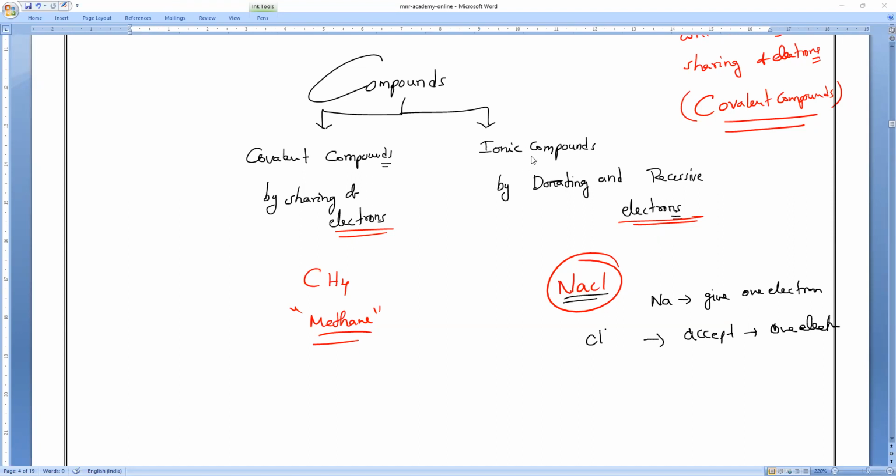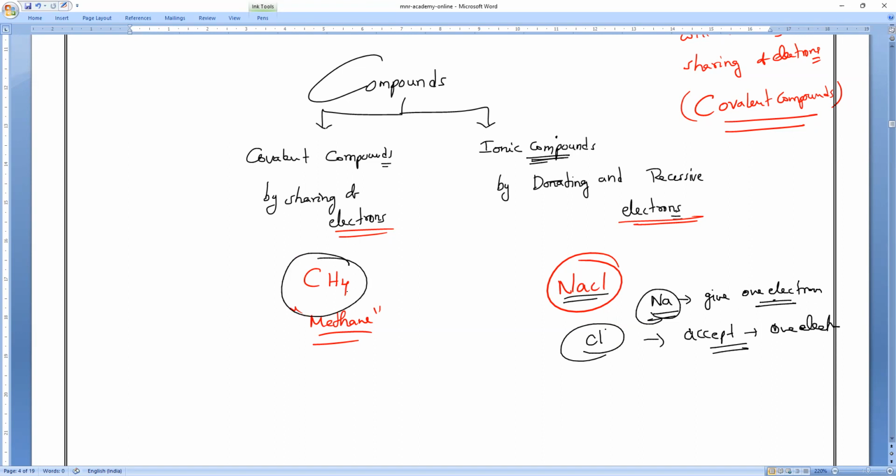So ionic compounds, I will explain, don't worry, first listen. One donor will be there, who will donate the electron, and one receiver will be there, who will accept the electron. That is what we call an ionic compound. Here sodium will completely lose the electron, and chlorine will completely accept the electron. That is an ionic compound.